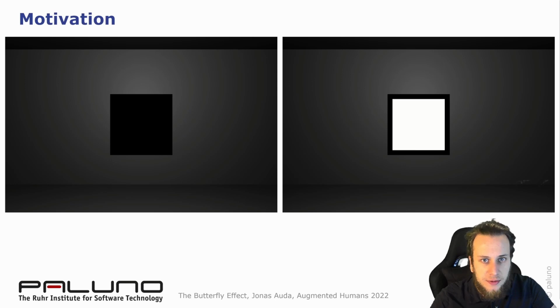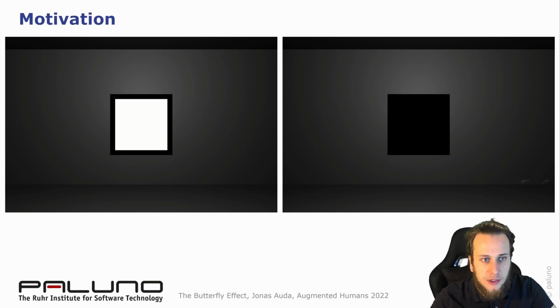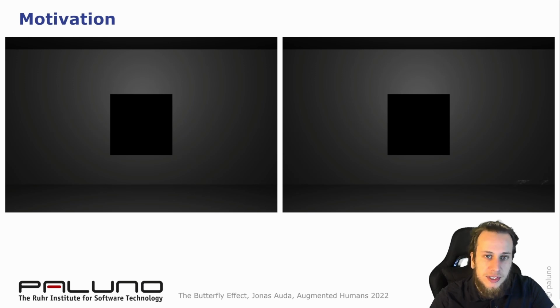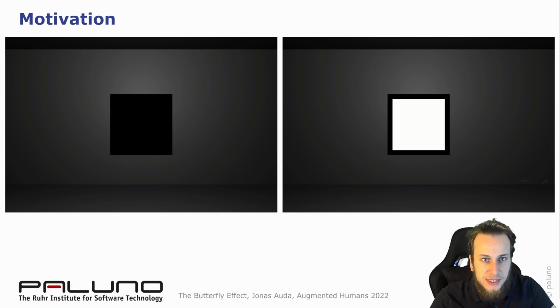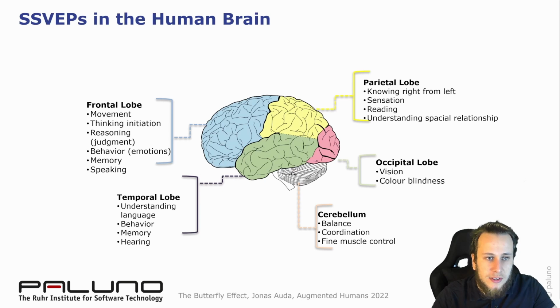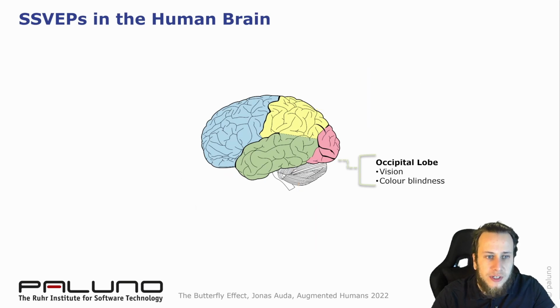Take these two squares flickering at different frequencies. When a user is focusing on one of them, we can detect this frequency using a brain-computer interface. When we are able to detect the frequency, we know on which square the user is focusing. To measure these potentials, we must place electrodes on the back of the head to record an EEG on the occipital lobe. Now we can use our brain for hands-free interaction in virtual reality.